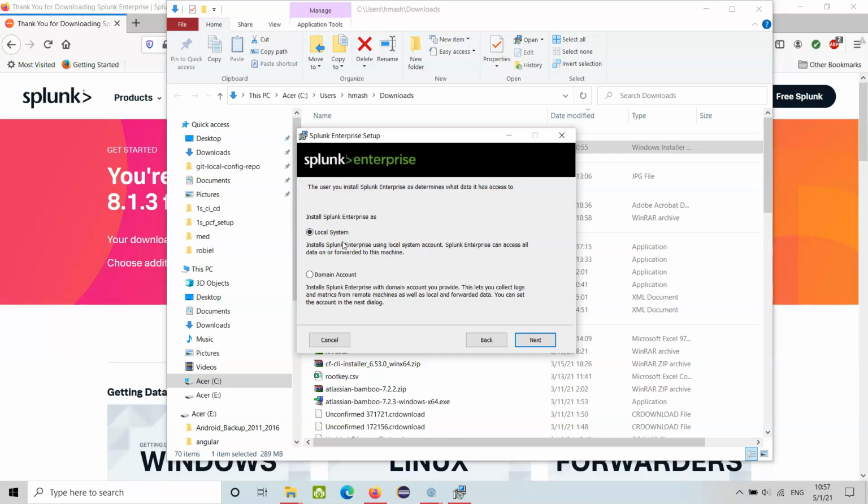If you are not admin, then Splunk will not work as an admin environment, but with whatever permissions are there at your level, non-admin. Splunk Enterprise can access all the data on or forward it to this machine. So whatever data it will forward, it will take it. We will discover forwarders later.